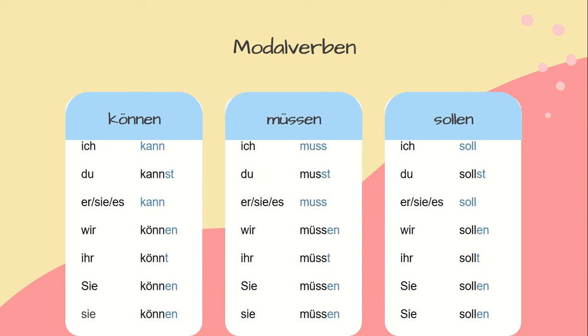Next is müssen. Ich muss, du musst, sie, es muss, wir müssen, ihr müsst, sie müssen. Last, we have modal Verben sollen. Ich soll, du sollst, sie soll, wir sollen, ihr sollt, sie sollen.